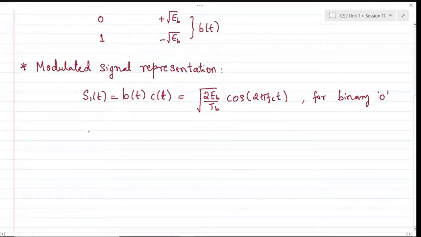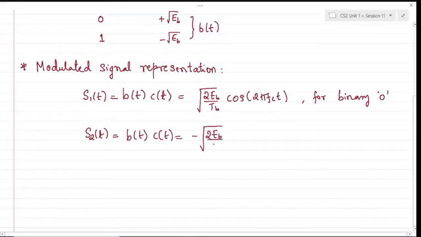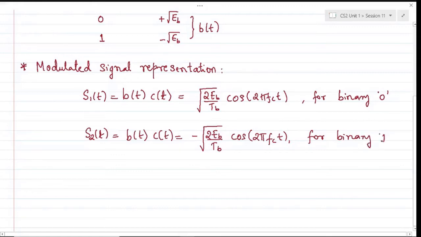And the second waveform S2 of t will be of similar form, but with opposite amplitude, minus root of 2Eb over Tb times cos(2 pi fct). This will be for binary 1. All right. So how is this phase modulation?